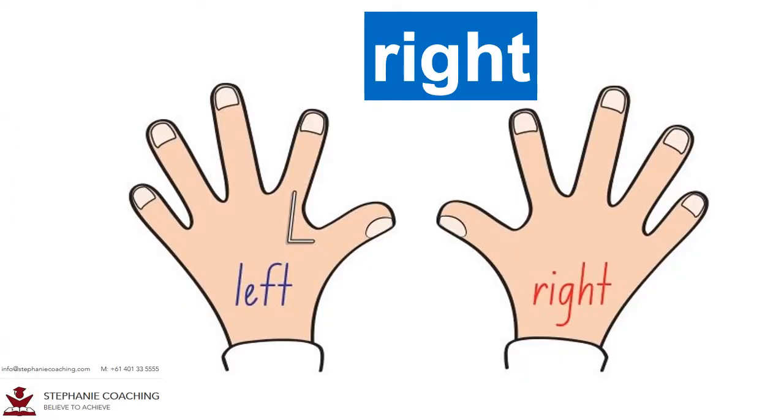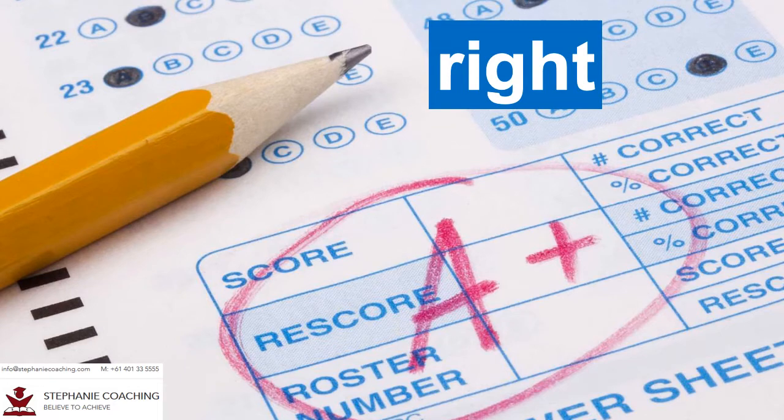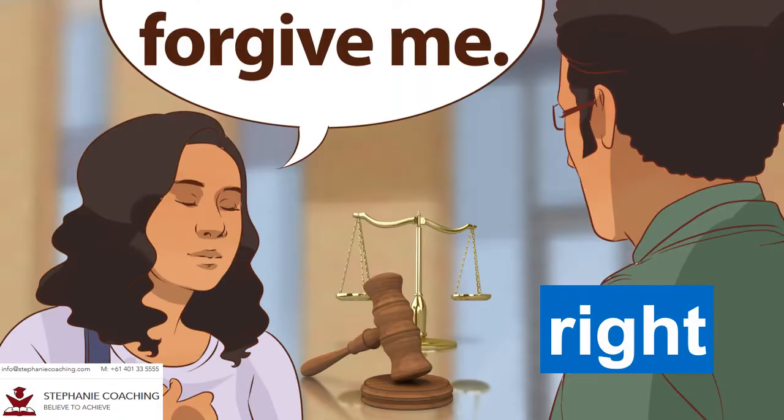Word number 8 is right. The word right has a few meanings. Firstly, opposite of left is right. For example, I use my right hand to write stories for my teacher. Secondly, the word right means correct. For example, after many attempts at the math question, I finally got it right. Thirdly, the word right means to be fair and honest. For example, telling the teacher the truth is the right thing to do. Do not forget the letter G in the word right.